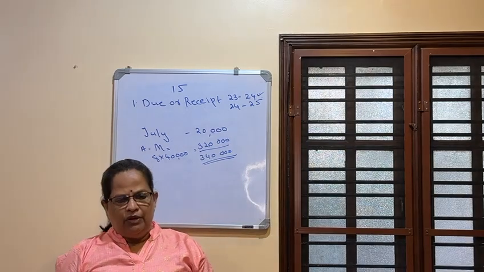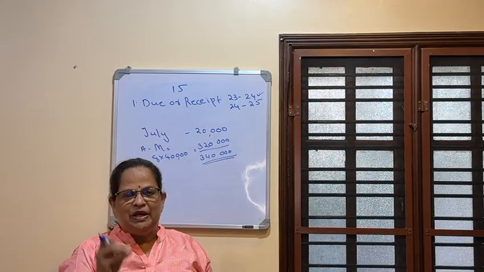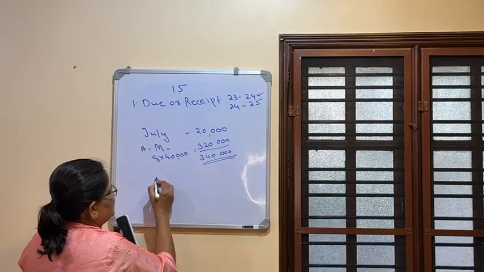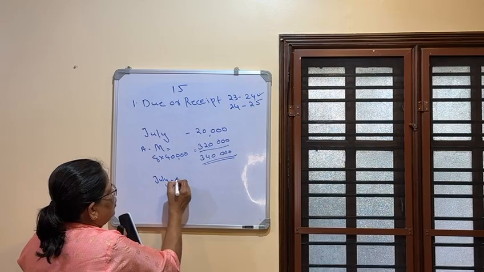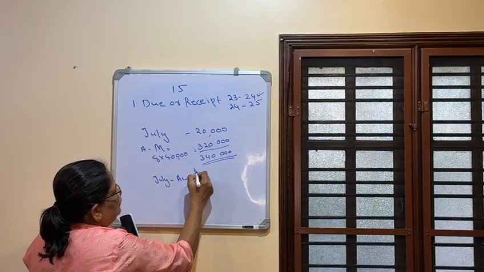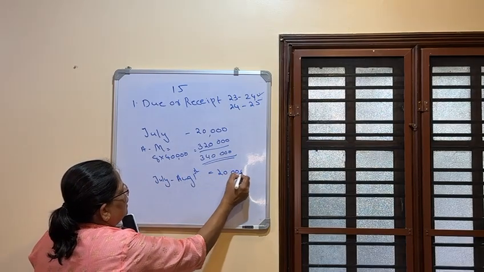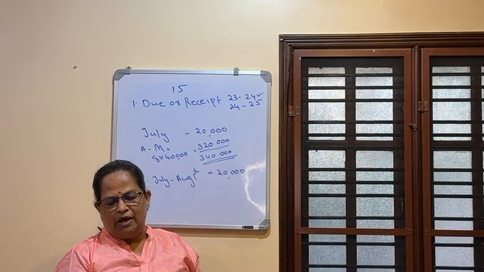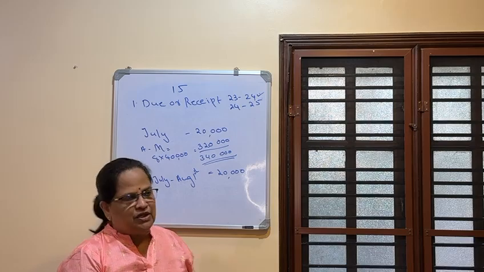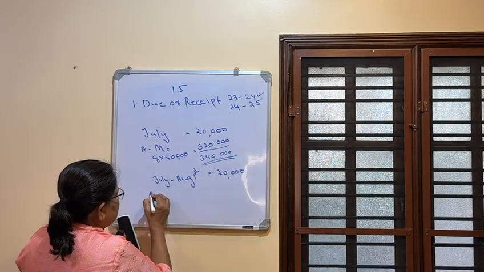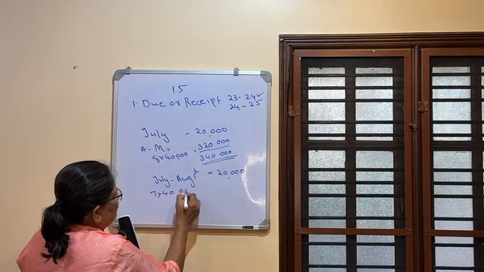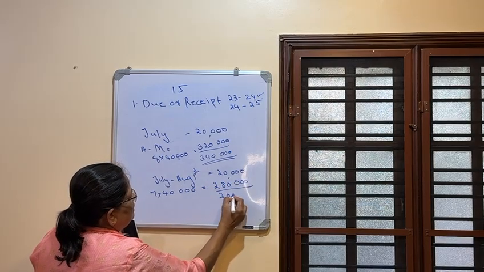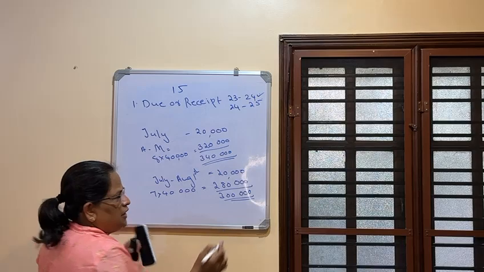Now if you take the next concept, if salary is paid on 1st of next month, so salary for July is paid on August 1st. So July salary paid on August 1st, 20,000. Now August salary is paid on September. So September, October, November, December, January, February, March, 7 months salary. 7 into 40,000, so it is 2,80,000. So taxable salary will be 3 lakhs. You can see the difference.